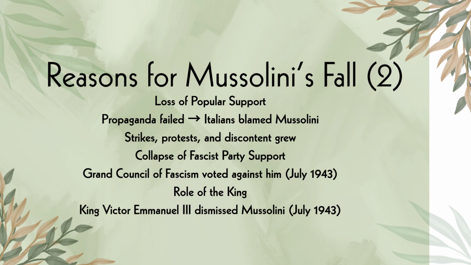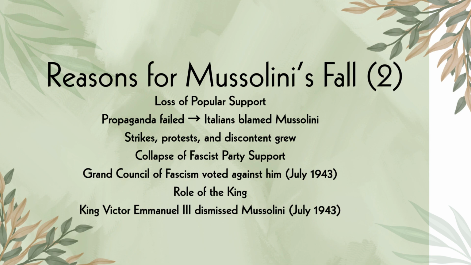Just to continue, we can see that Mussolini did not get that much support from his home people. Opinions were divided in Italy. Therefore, his propaganda failed, and Italians blamed Mussolini for bringing them back to the wars that they had come back from. There were a lot of strikes, protests, and discontent grew from people in Italy, which led to his downfall. Also, there was a collapse of fascist party support. So his fascist party was not that solid. There were divisions within the party, as some voted against him.